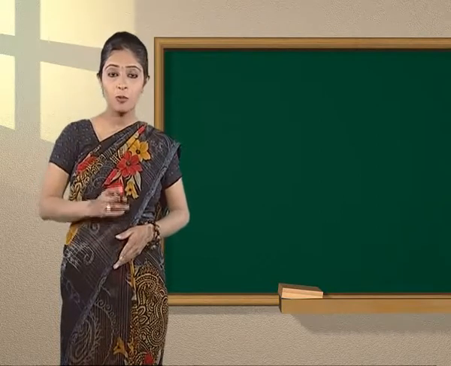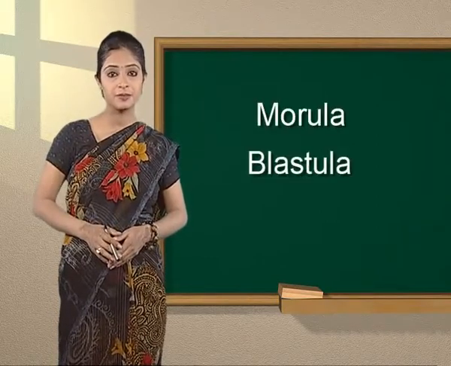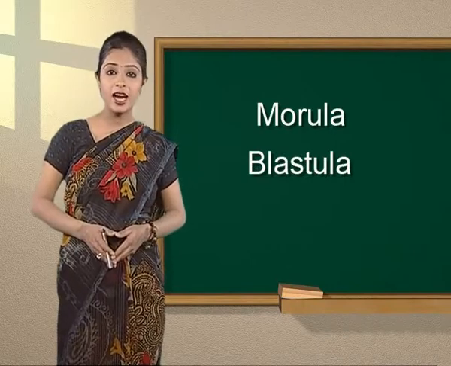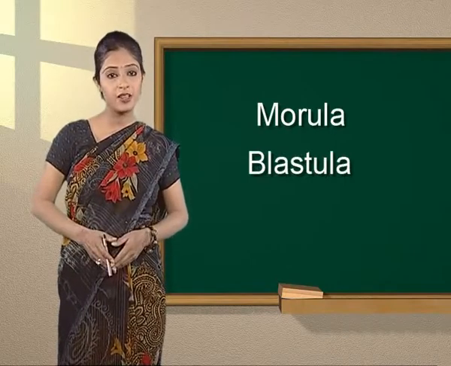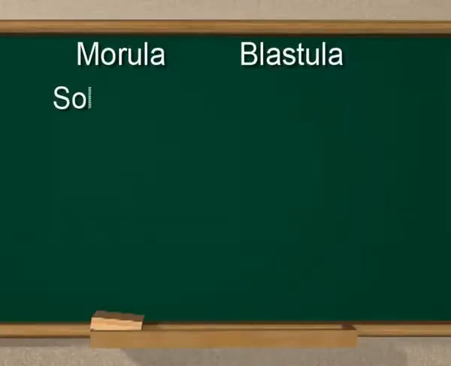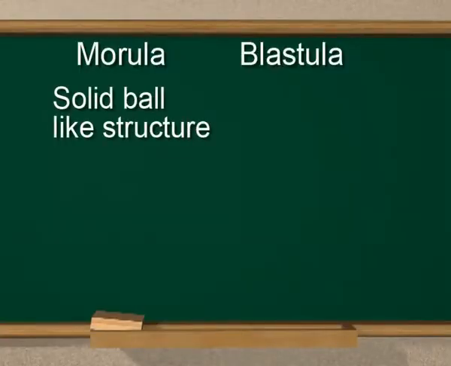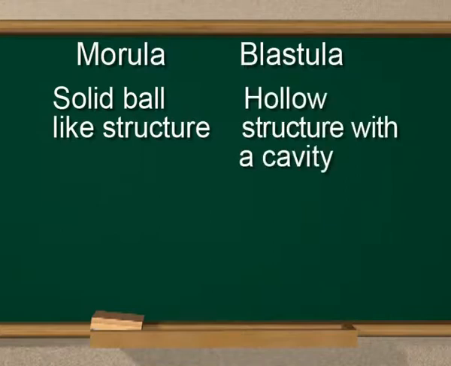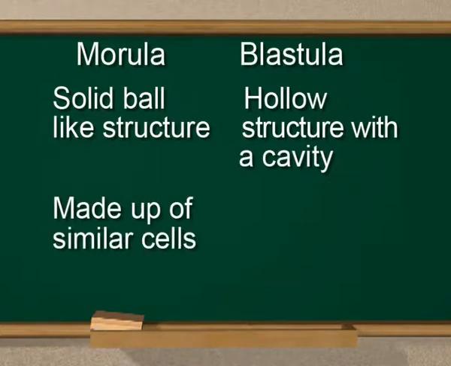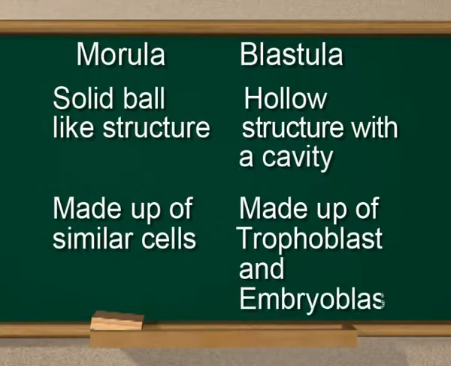Morula is a solid ball-like structure, whereas blastula is a hollow structure with a cavity in it. Morula is made up of similar kind of cells. On the other hand, blastula is made up of two different layers of cells, trophoblast and embryoblast.